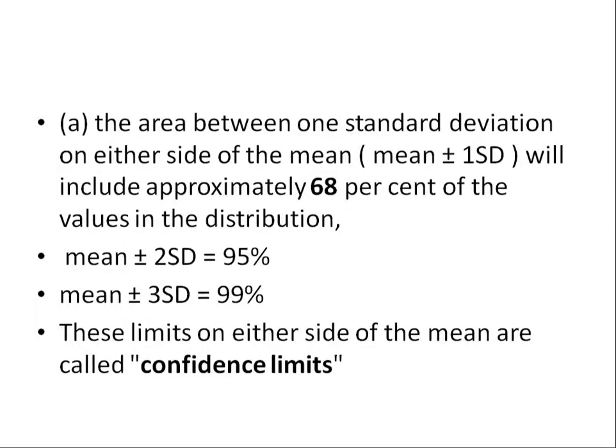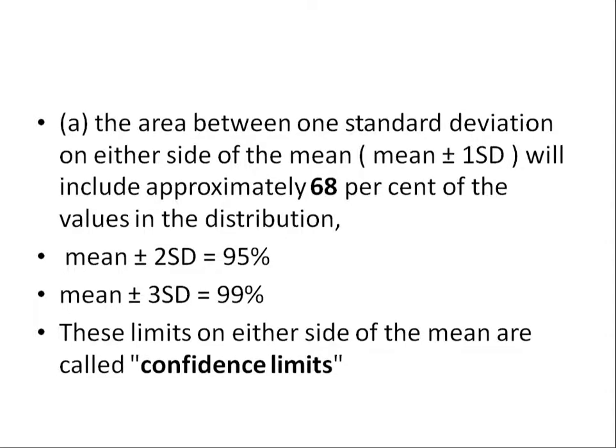Again, I am repeating: the area between one standard deviation on either side of the mean includes approximately 68%, plus or minus 2 standard deviations 95%, and plus or minus 3 standard deviations 99%.